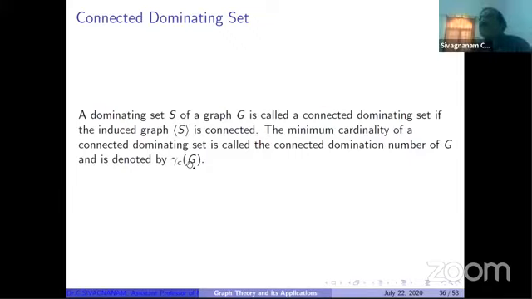So now what is the answer for my question? You are finding the connected domination number for the corresponding graph. So what is the connected domination number? You have to identify the number of mobile phone towers we require, and the minimum cardinality connected dominating set is the location where we have to fix the towers. This is an example.